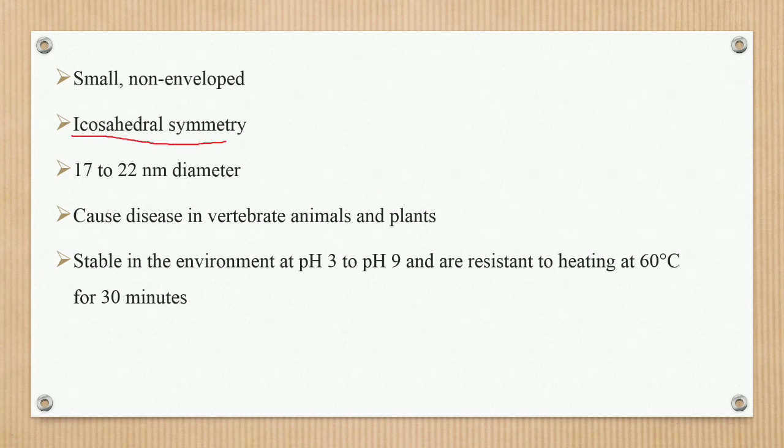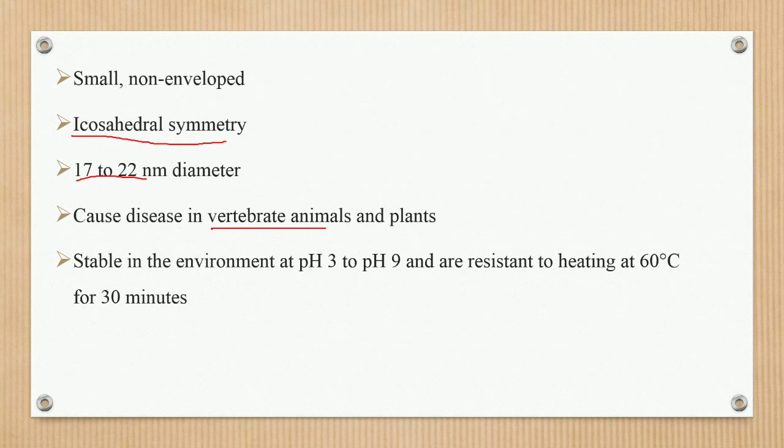The diameter of the Circovirus is 17 to 22 nanometers. Next point, they cause disease in vertebrate animals and plants. The Circovirus causes disease in vertebrate animals, and also in birds and plants.